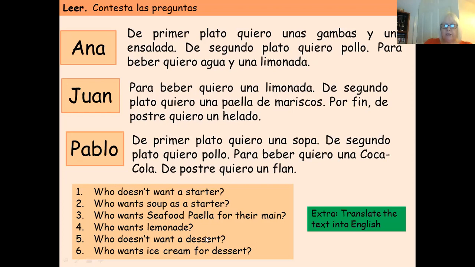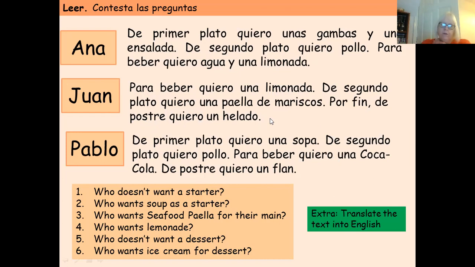Who doesn't want a dessert? Now we can see here we've got de postre quiero un helado, de postre quiero un flan for these two. So it's going to be Anna, who doesn't want a dessert. Who wants ice cream for dessert? It was Juan again. De postre quiero un helado.